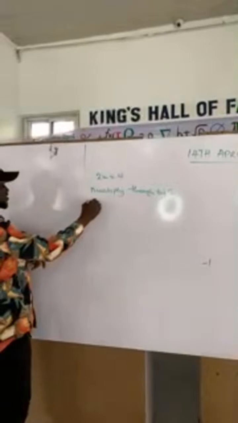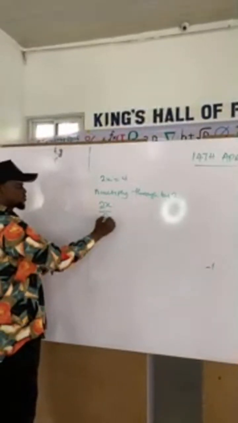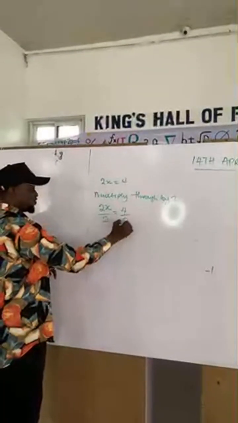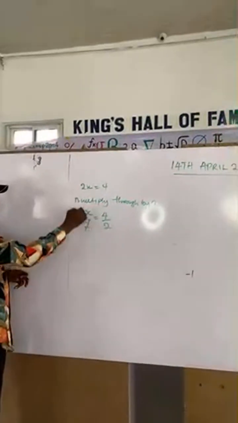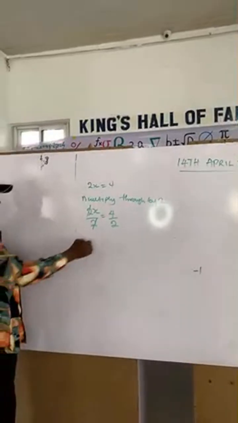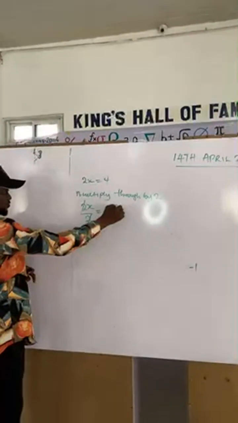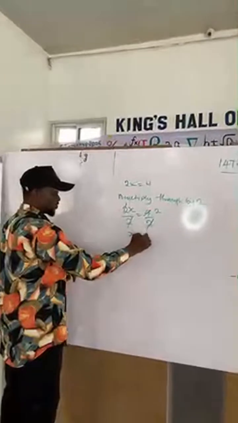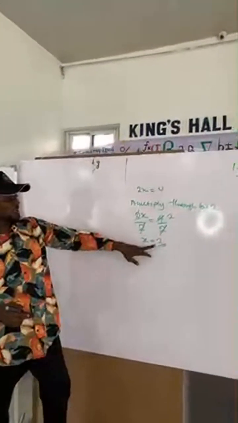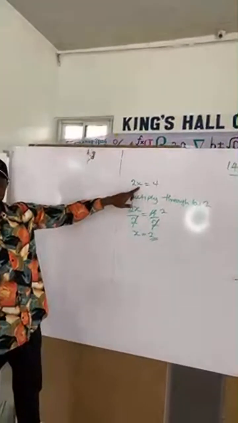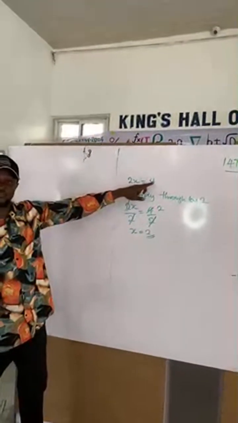So we now say this is 2x over 2 equals 4 over 2. From that point, we see that this 2 will cancel out this 2, and 4 over 2 gives 2. So therefore x equals 2. Without even going through this process, if you substitute the value of 2 here, you can agree with me that 2 times 2 will give us 4.